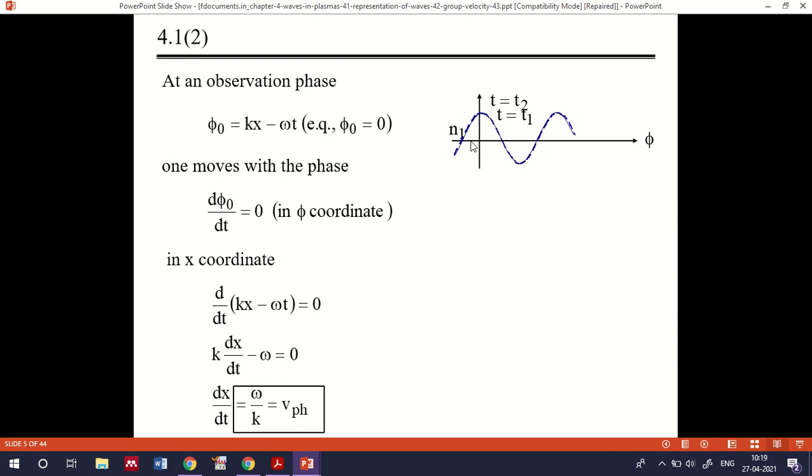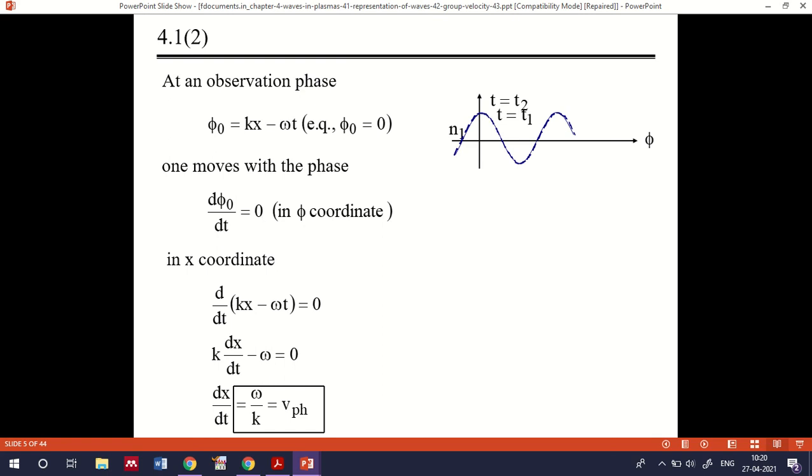And here, what is the case? In that case, there is no phase change between the two waves moving along this direction. So here you can see the number density with respect to phi. There is no time lag between T1 and T2, so it is overlapping over one wave as it is propagating. Now if you take the change in phase with respect to time, it will be 0 because there is no phase change. Then d phi 0 equals 0 in that case.